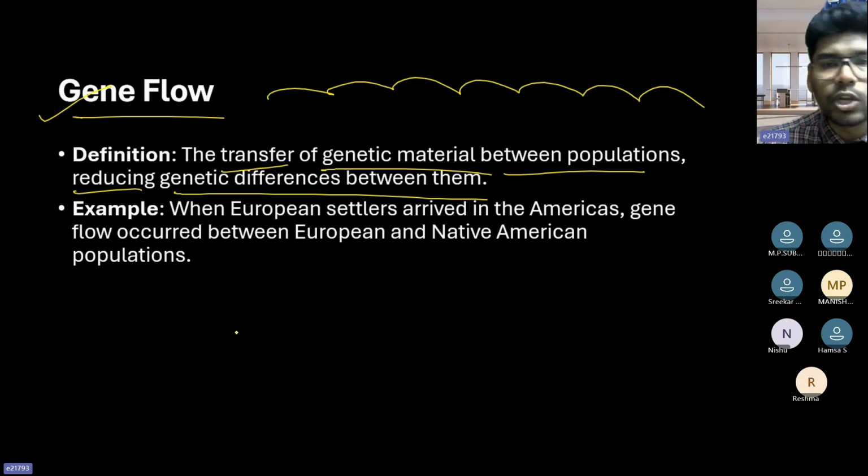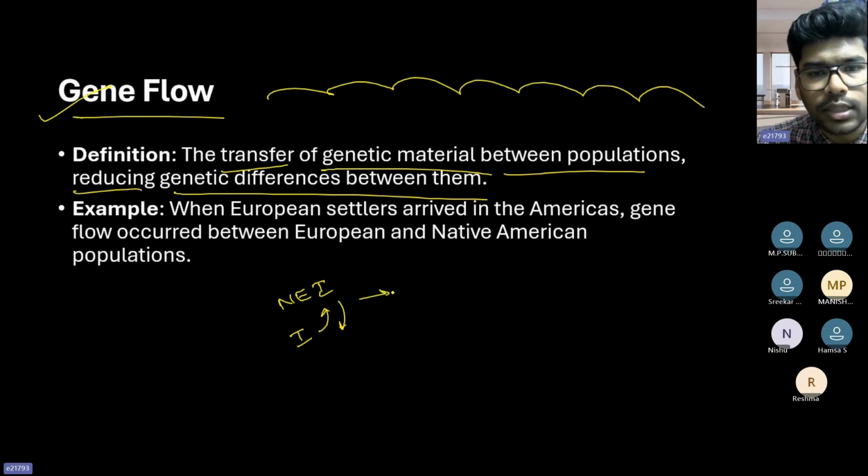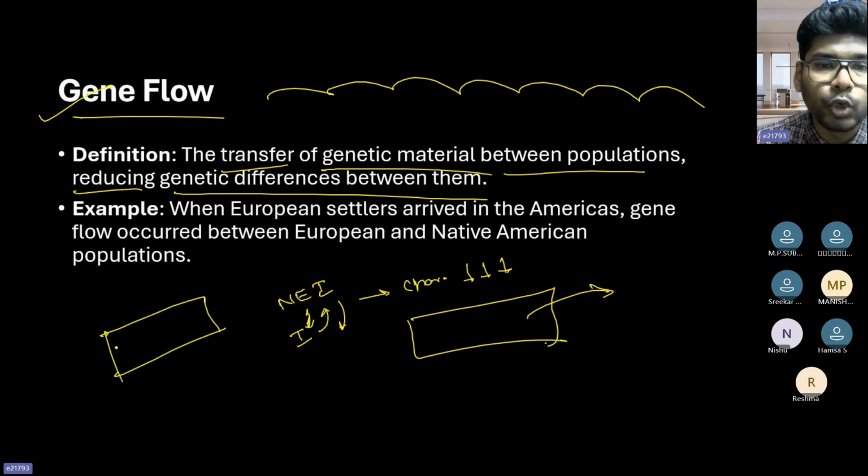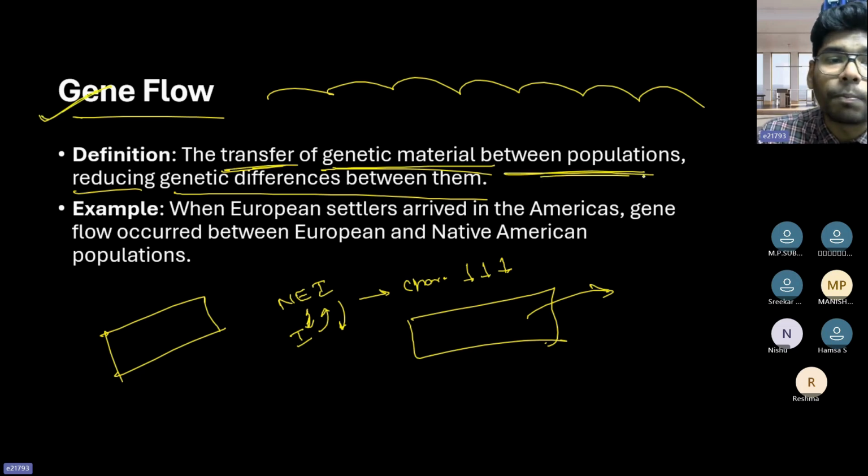So obviously, when you are seeing northeast India and other parts of India, gradually, if the marriages are happening between Indians and the northeast Indians, don't you think that the characteristics will become minimal gradually and everyone appears the same after a few generations? That means the genes are flowing between the different populations, ultimately bringing them into uniformity. That is what we call gene flow, the transfer of genetic material between populations, reducing genetic differences between them, right?